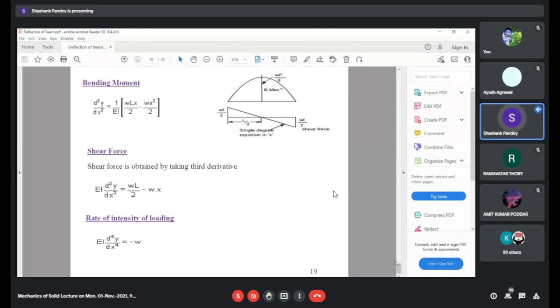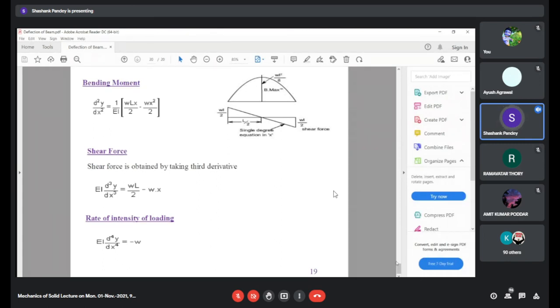If I differentiate this expression twice, it will be parabolic in nature, which is the equation of bending moment. On differentiating once more, that is d cube y upon dx cube, we will get shear force, which will be linear in nature, that is WL upon 2 minus Wx.